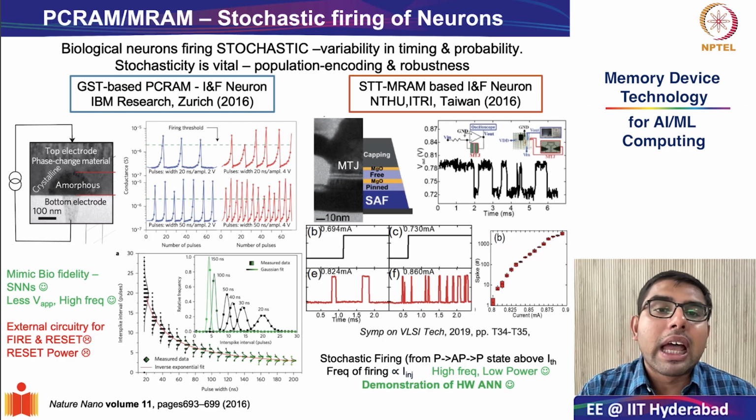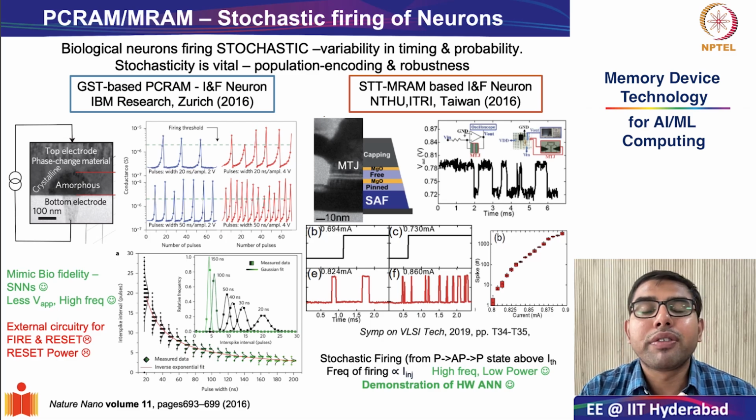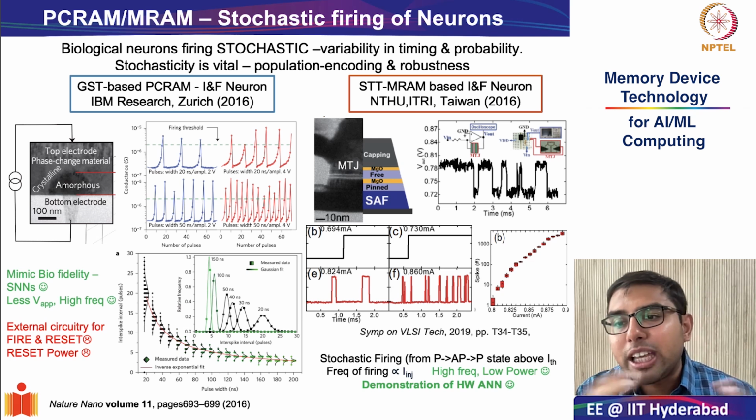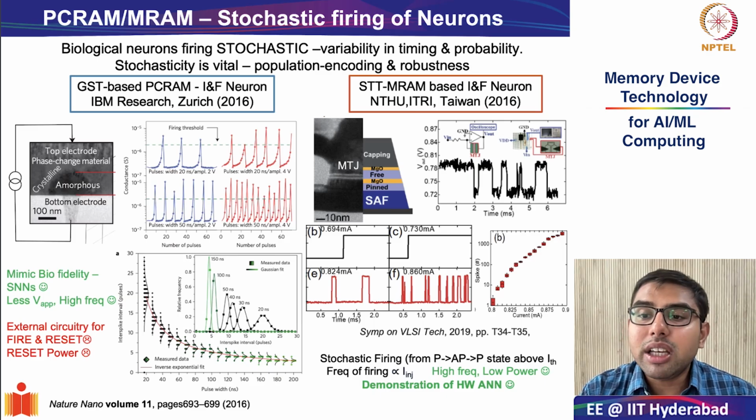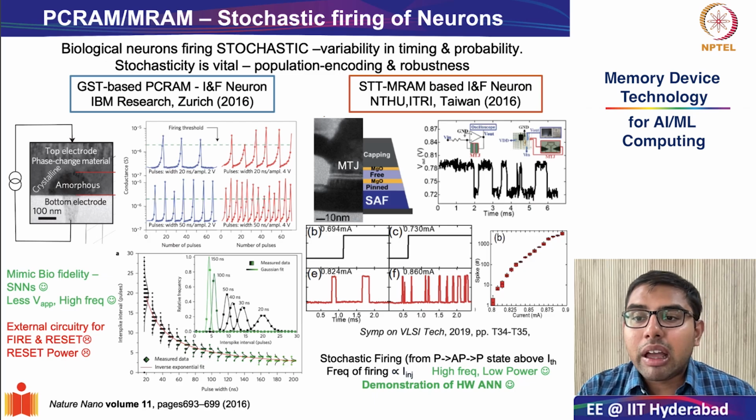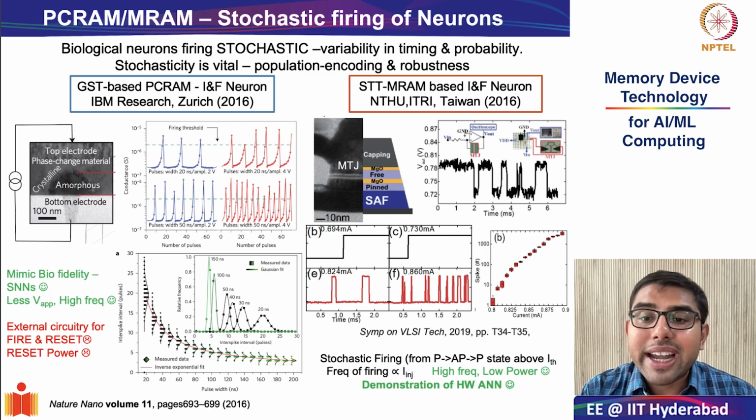All of this had the common feature of volatile threshold switching, and it helped in integrating small currents and showing spiking behavior. And more importantly, we saw that the firing frequency was controlled by the strength of the injected current. This enables something called rate encoding, just like real neurons.